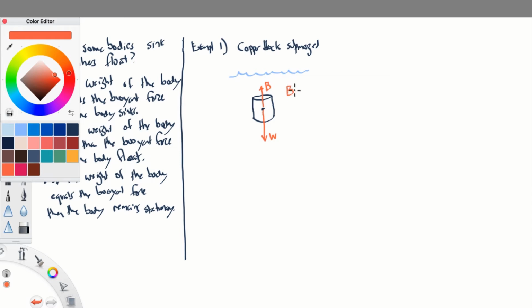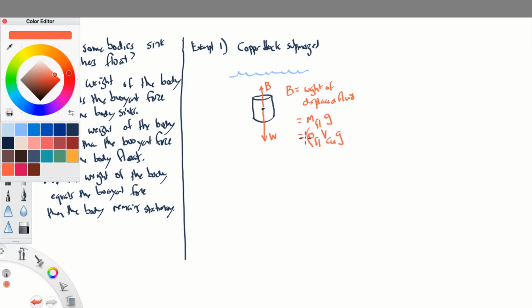Remember the formula for the buoyant force: it's equal to the weight of the displaced fluid. That is Archimedes' principle. So what is the weight of the displaced fluid? Well, it's just the mass of the fluid that would occupy this space times g. And what is the mass of the fluid? It's the density of the fluid times the volume of this copper block, times g.